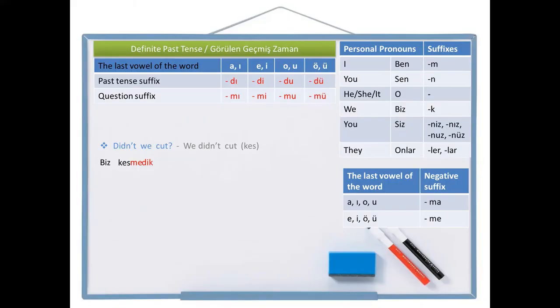To make it a question sentence, simply add the question suffix, mi. Biz kesmedik mi? We didn't cut, biz kesmedik. Didn't we cut, biz kesmedik mi?